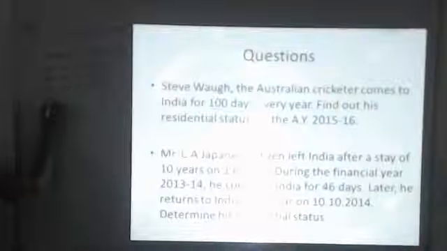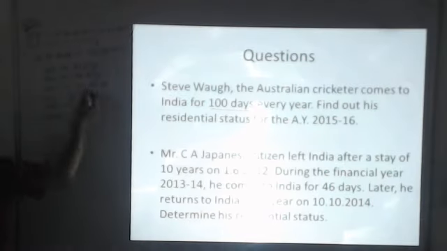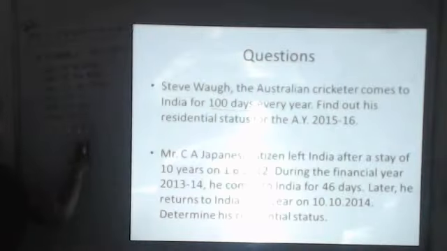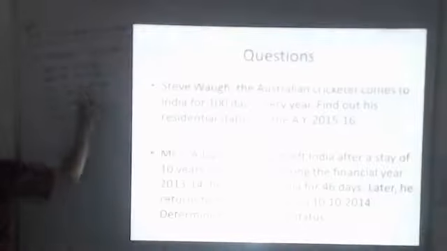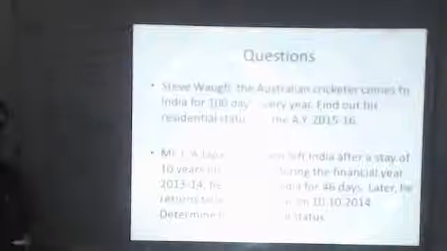Similarly, for January, February and March, he was in India for 31 days, 28 days for February 2015, and last March 31 days. So the total number of days he was in India was 172 days in the previous year.